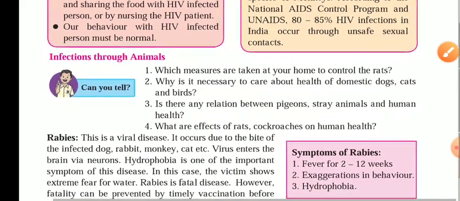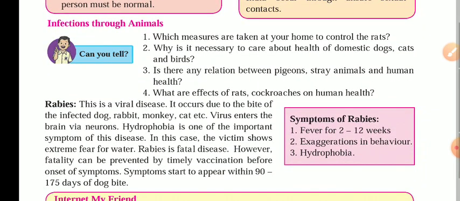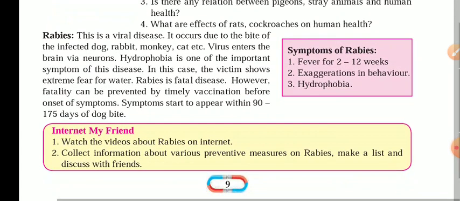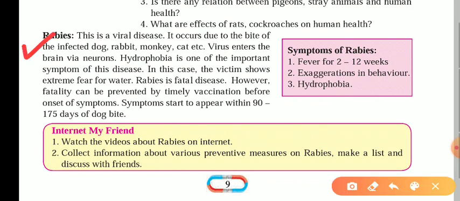Further is infections through animals. There are a number of diseases which spread through animals. In that, the first they have given here is rabies. This is a viral disease and it occurs due to the bite of infected dogs, rabbits, monkeys, cats, etc. When these stray animals bite humans, the virus present in their mouth gets transferred into the human body, and that brings the disease called rabies.